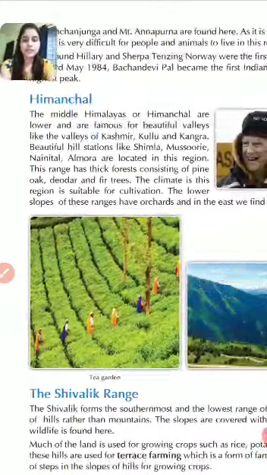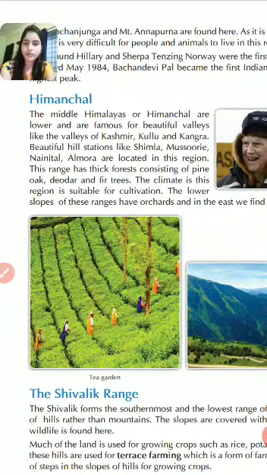Now the second range of the Himalayas is known as the Himachal range or the Middle Himalayas. The Middle Himalayas, or Himachal, are lower and are famous for beautiful valleys like Kashmir, Kullu and Kangra.